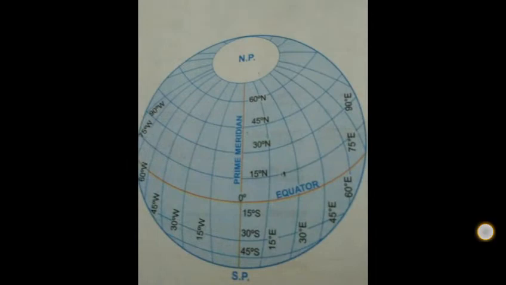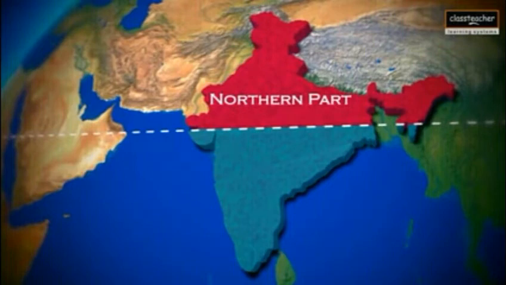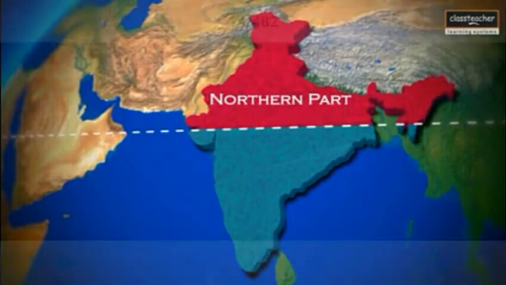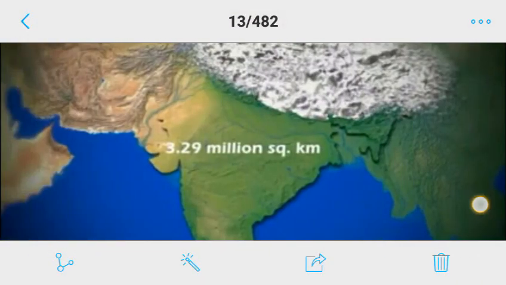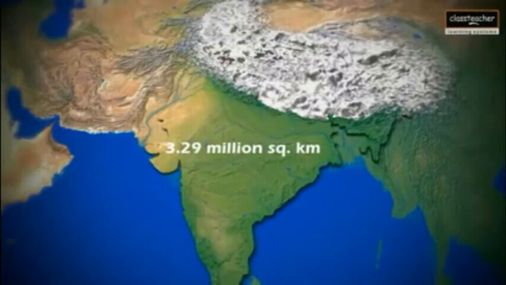Look here, the value of the prime meridian is 0 degree and the value of the equator is 0 degree. It means India lies in the eastern hemisphere, and above the equator it lies in the northern hemisphere. And the Tropic of Cancer divides India into two halves, one is the northern part and the next one is the southern part. The area of India is 3.29 million square kilometers.